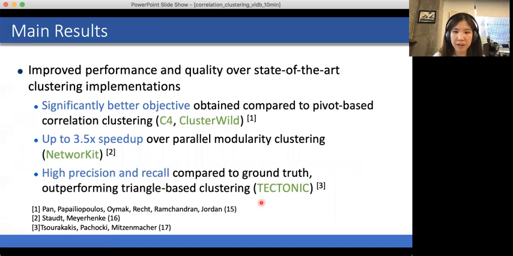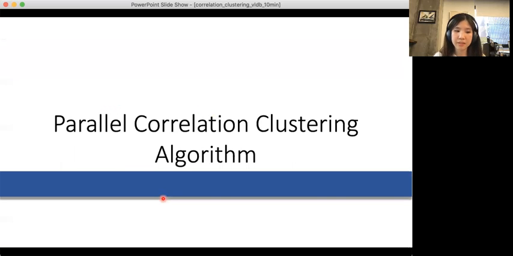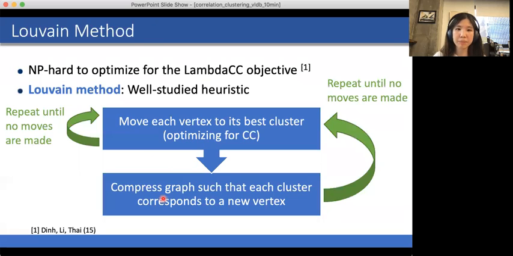Now, we compared our work to state-of-the-art clustering implementations, and we show that we can obtain significantly better objective compared to the pivot-based correlation clustering implementations C4 and ClusterWild. In the special case of the modularity objective, we show up to a 3.5x speedup over the state-of-the-art parallel modularity clustering implementation NetworKit. And finally, we show high precision and recall compared to ground truth, and we show that we outperform the triangle-based clustering Tectonic. So now we'll go into a bit more detail about our algorithm.